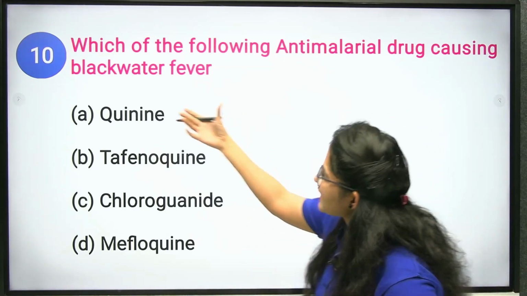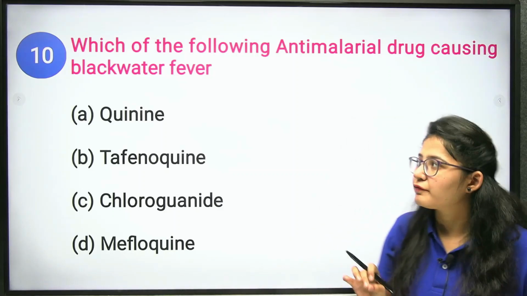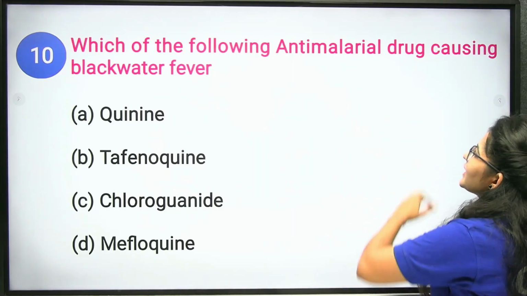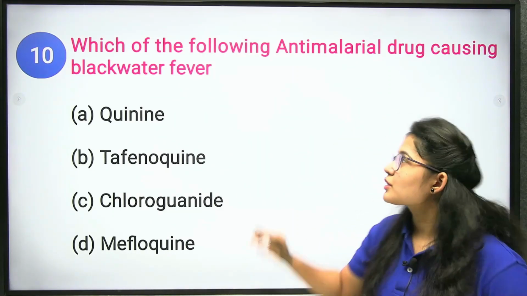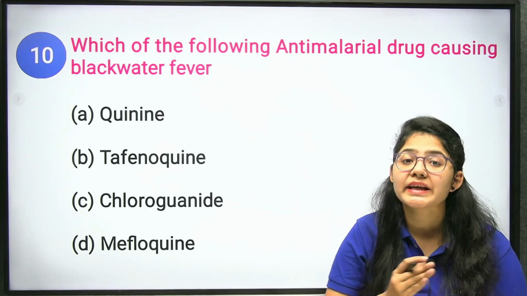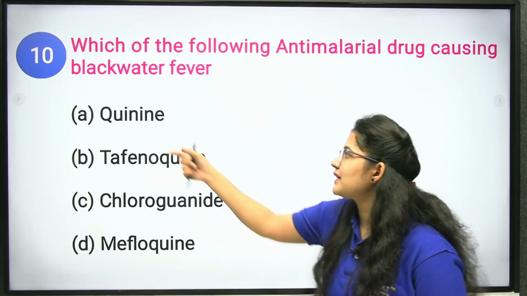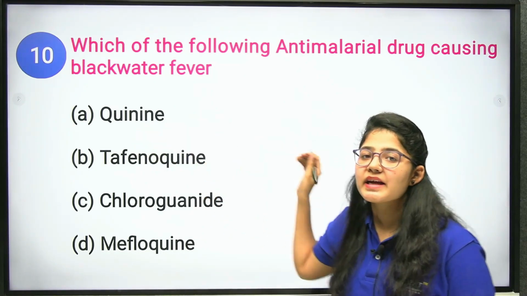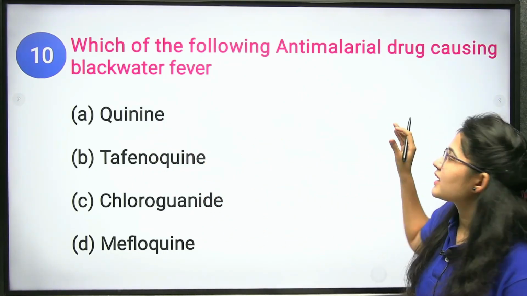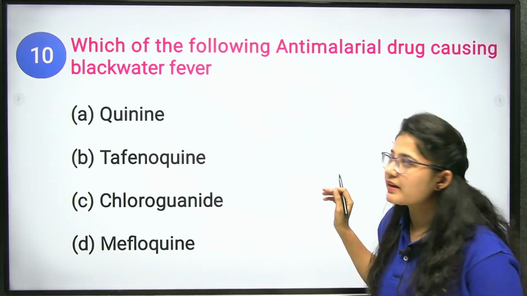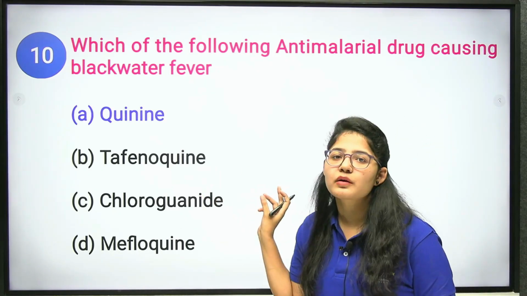So that's why it is known as black water fever. And the anti-malarial drug causing black water fever is quinine. This is the antimicrobial, anti-malarial drug. Clear? It causes black water fever.